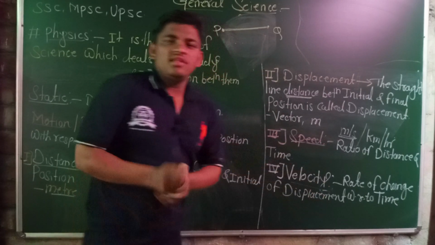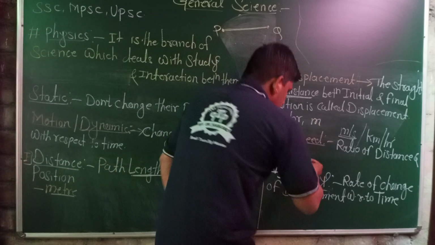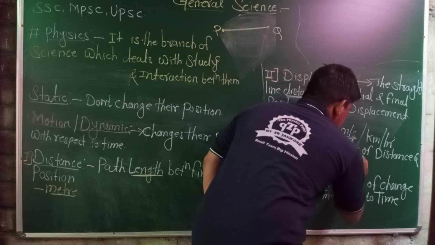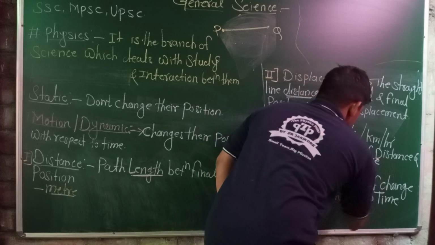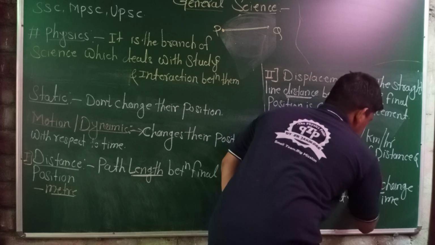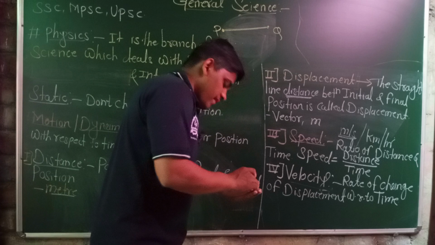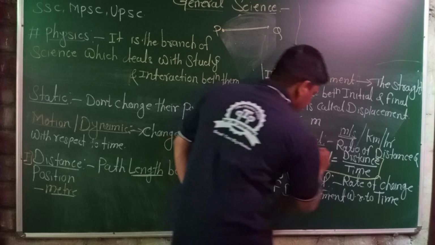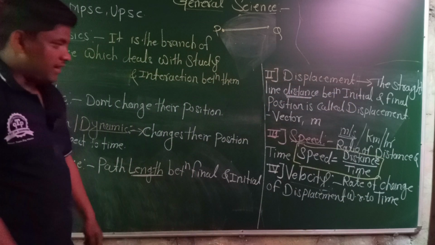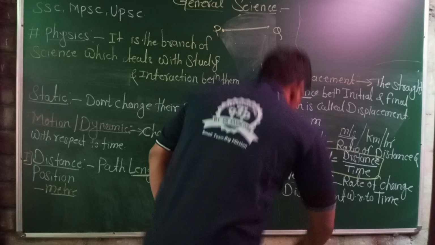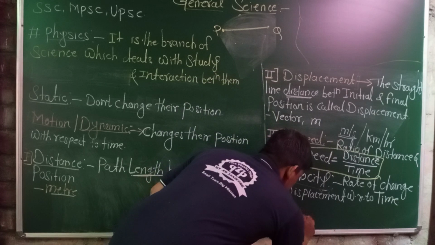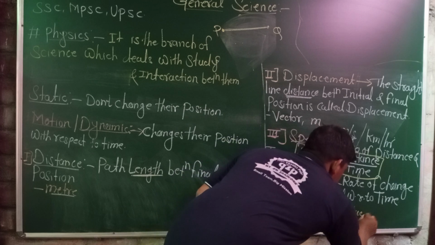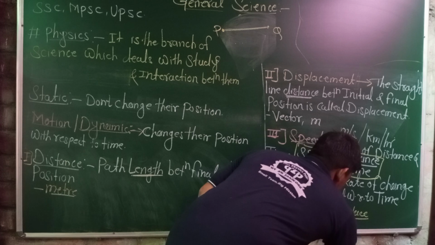What is the basic difference between speed and velocity? The formula for speed is distance upon time. Please highlight this particular formula. Speed is distance upon time, but velocity is displacement upon time.